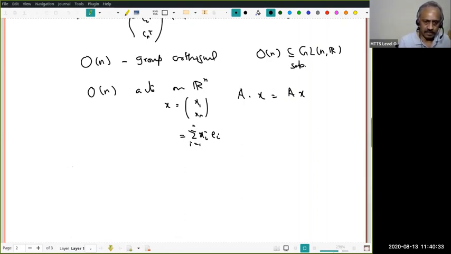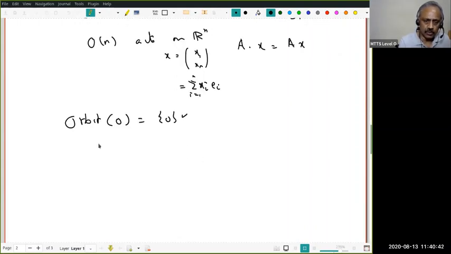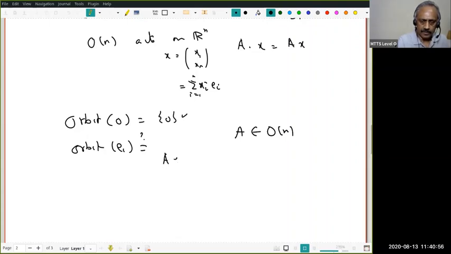Now, as we did in the earlier case, the orbit of the zero vector will of course be the singleton {0}. This is very easy. Now what I want to know is the orbit of e1. So let A be an orthogonal matrix. I want to look at A of e1. If I write A with column vectors C1 to Cn, A of e1 is nothing other than C1, the first column vector.